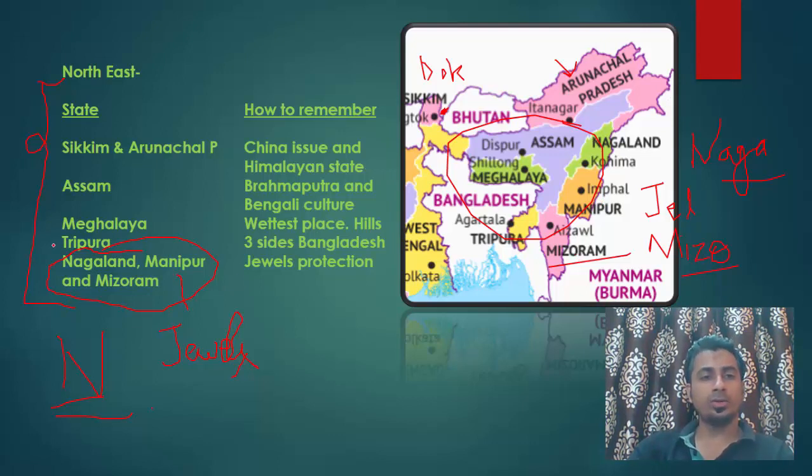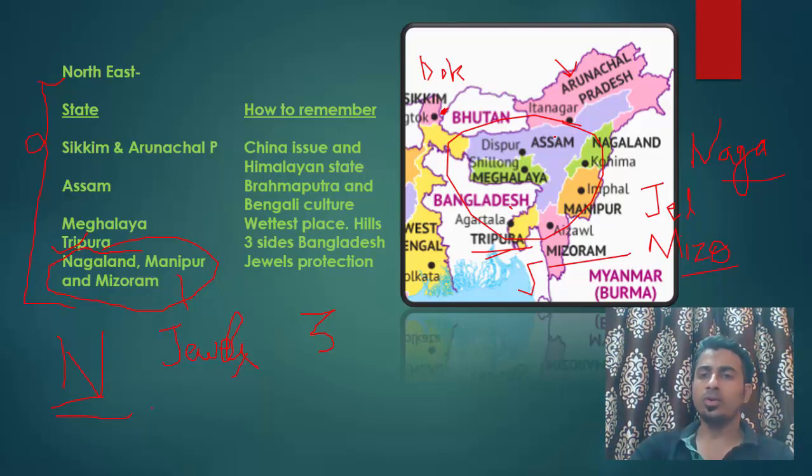Now moving on to Tripura. So Tripura means three, like Trimurti or triangle in English also. So three means three, and Tripura is surrounded by Bangladesh from three sides. See, north, west, and south. In the east, we have got Mizoram. So easy to remember. A state surrounded by Bangladesh on three sides is Tripura.